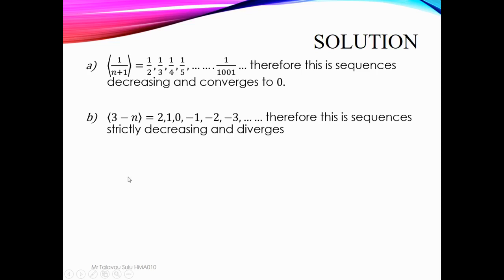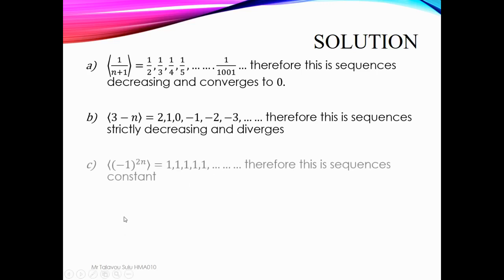So decrease means there is a value that converges to this decrease, but strictly decrease means diverge. There's no limit. It's going to negative infinity.